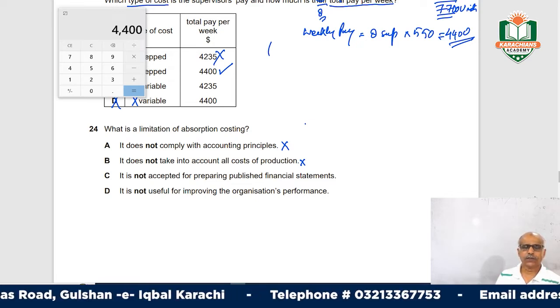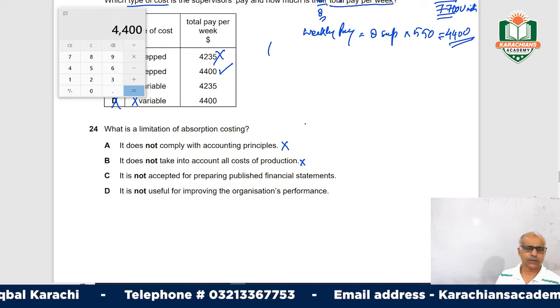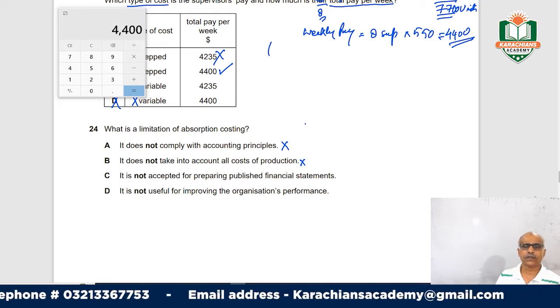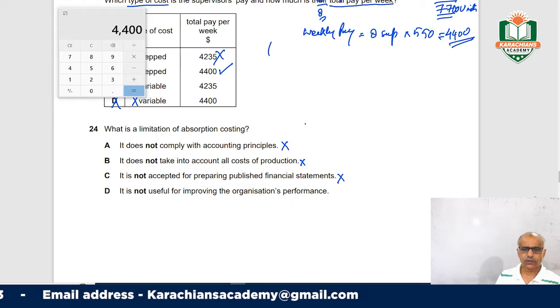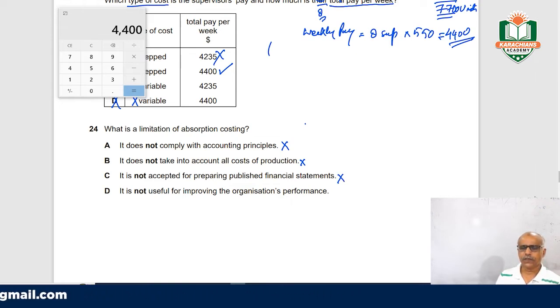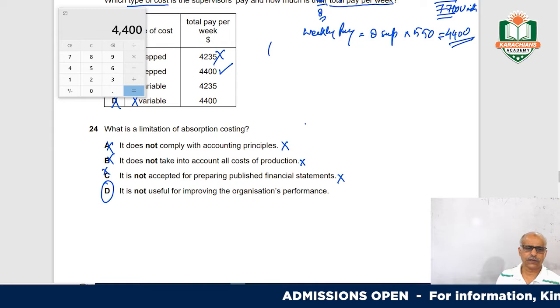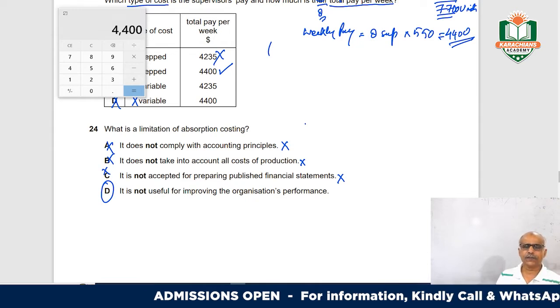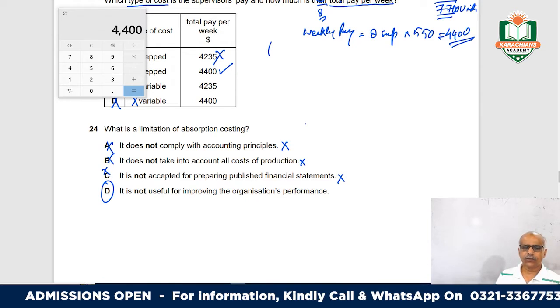So this is also not the limitation. It is not useful for improving the organization's performance. Yeah, this is right. So options A, B, C are wrong, and D, it is not useful, is the answer.